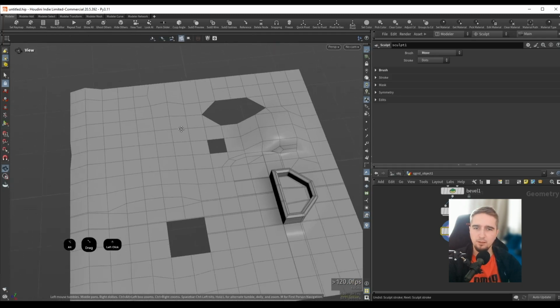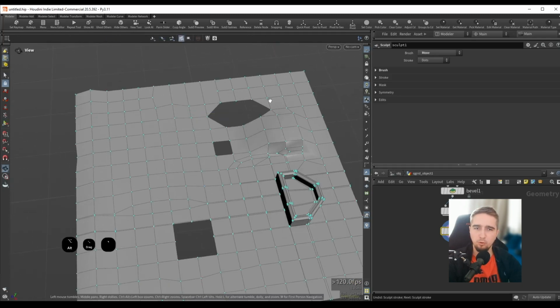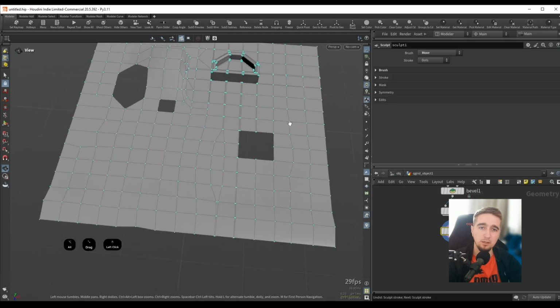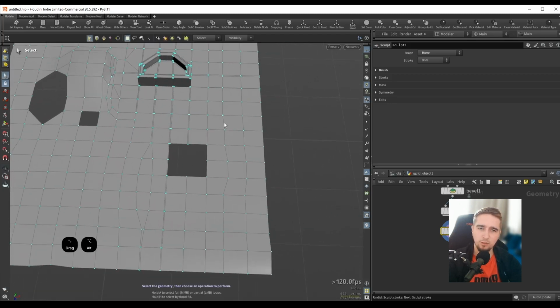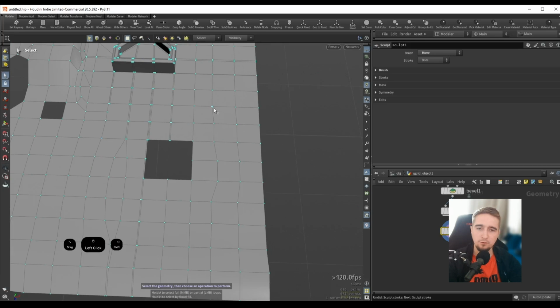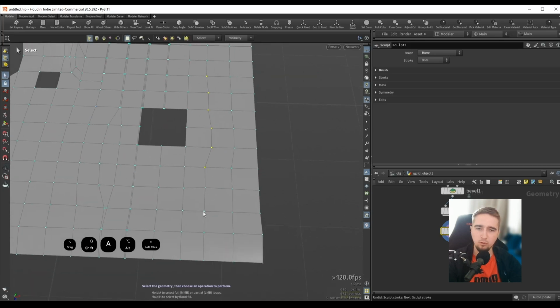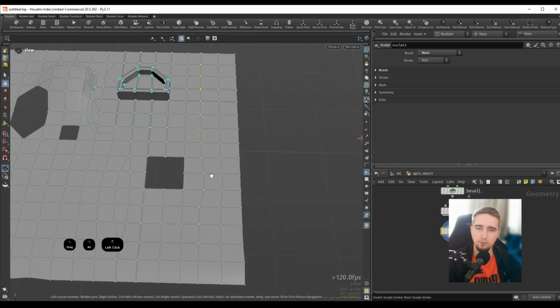So we have this, and if I go into points mode, we also have a bunch of straighten or flatten tools. For example, if I want to straighten up this edge over here, I can select this point, hold down Shift A and select the point at the end here, or maybe we can select the entire loop of points. And if I hold down Alt F, this will give us some of the most common transform operations.